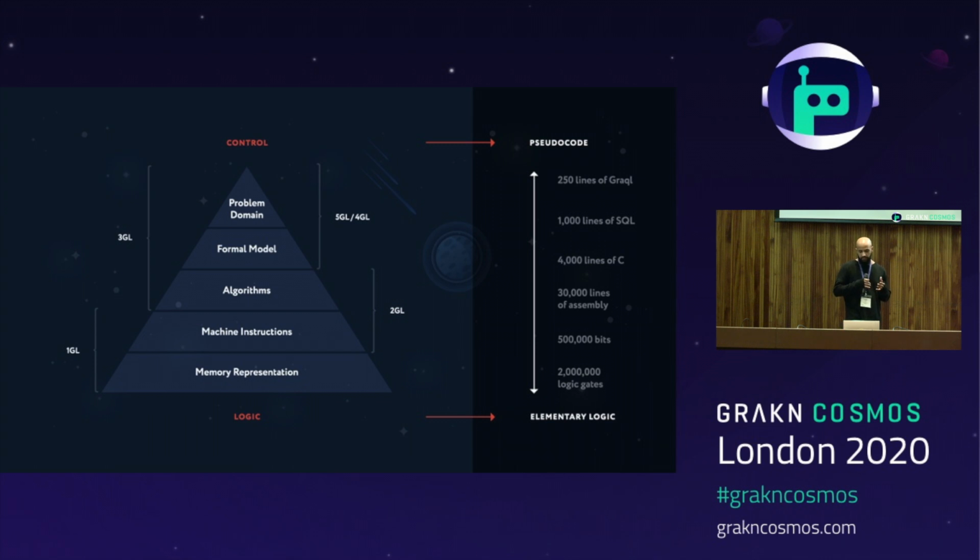And a side effect of these layers of abstraction is that each layer reduces the logical complexity necessary for solving a problem. So for example, something that might take 2 million logic gates to compute may take only 250 lines of Grakn to compute, whereas something that takes 2 million lines of Grakn to compute would be practically impossible to implement using logic gates alone.